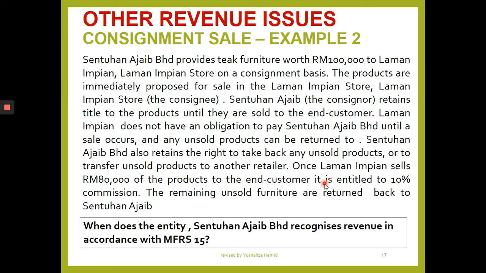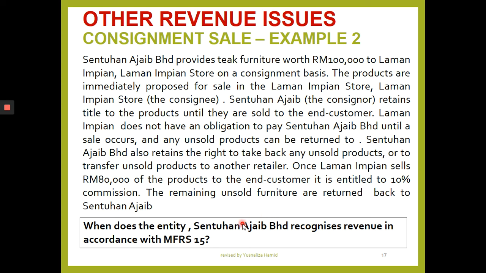They are entitled to 10% commission, so 10% of 80,000 is 8,000. The sale to be recognized by Sentuhan Ajaib is 80,000 minus the 10%, which is 72,000. The remaining unsold furniture, which is 20,000, will be returned to Sentuhan Ajaib.